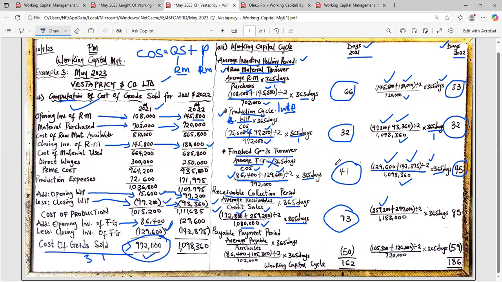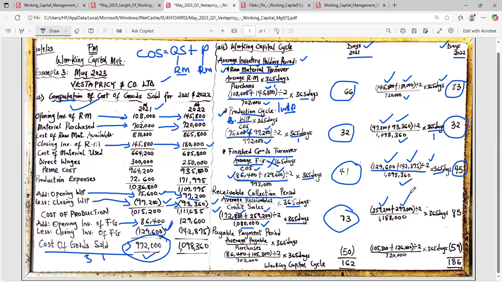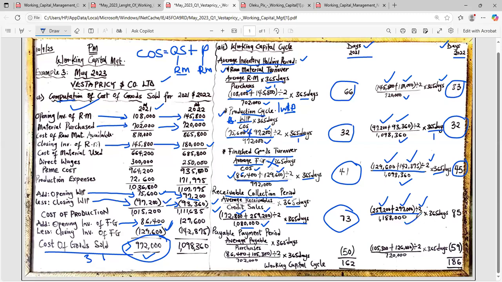What about the closing for 2022? The closing for 2022 will be 297,000, that's the actual figure for 2022. Please divide it by 2 and divide it by credit sales. So what's our sales figure? Our sales figure is 1,188,000. Bring it and put it there. Multiplied by 365 days, ladies and gentlemen, you should get 85 days.